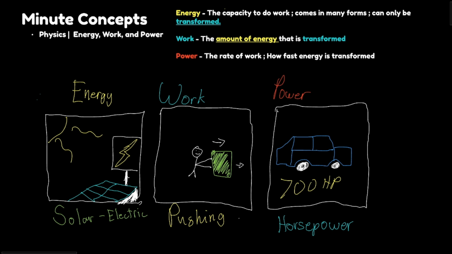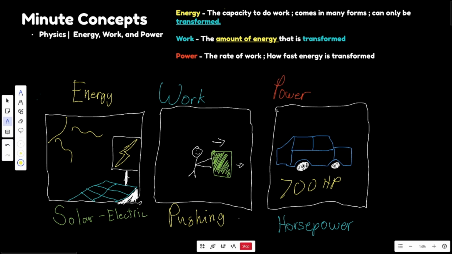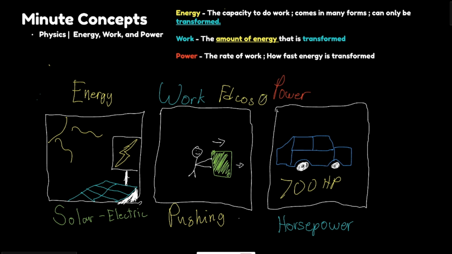Work is the measurement of energy that is transformed. And work can also be described mathematically as F D cosine theta. What does this mean? In a mechanical sense, work is just how the magnitude of the force as well as the displacement of an object that is going in the same direction.